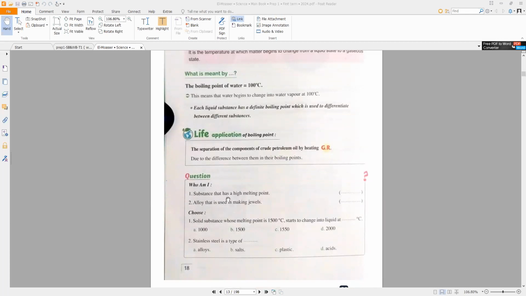Question: which substances have a high melting point, like iron or the copper gold alloy that is used in making jewelry? A solid substance whose melting point is 1500 degrees Celsius started to change into liquid at its melting point, so it changed into liquid at 1500 degrees Celsius. Number B, stainless steel is a type of alloy. Number A. And thank you.